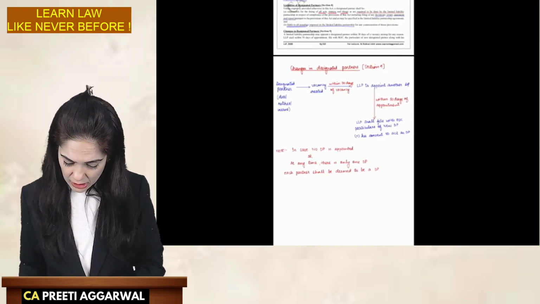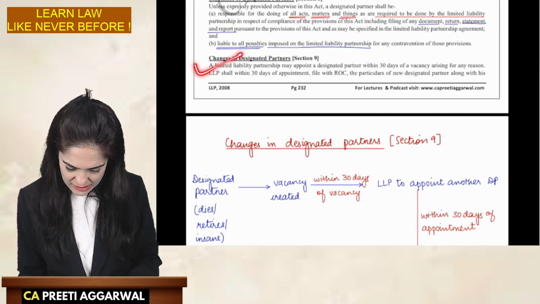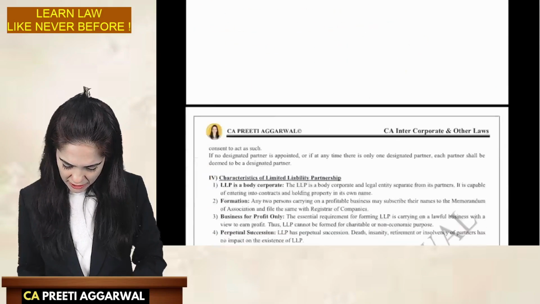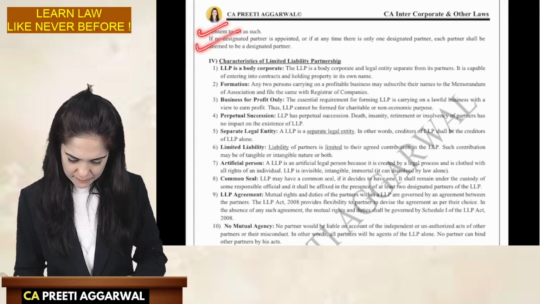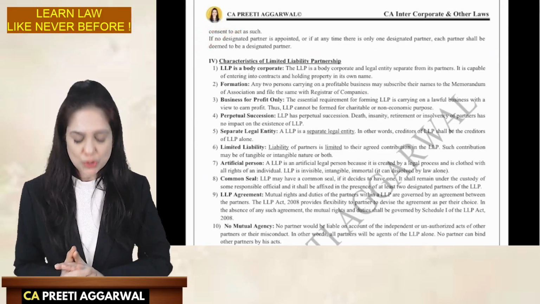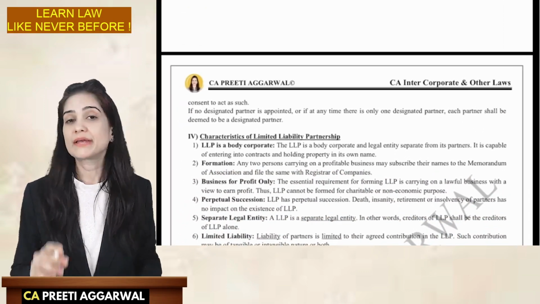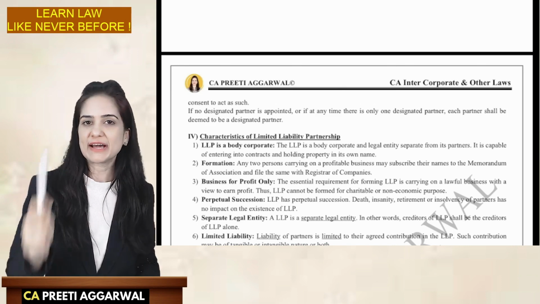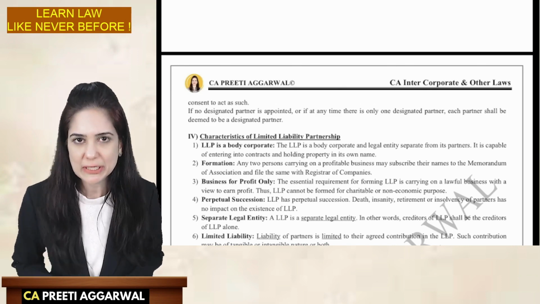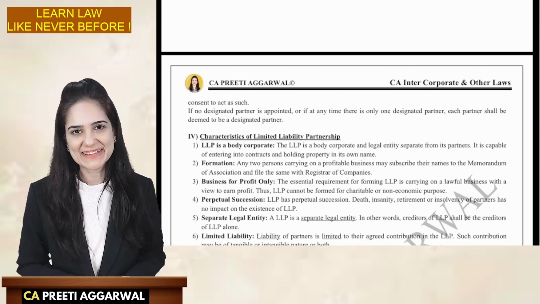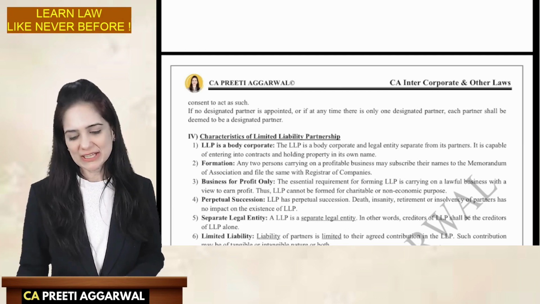Done. Very good. Now, whatever I have discussed is mentioned here. Each and every point is properly mentioned. Okay, students, with this we come to an end of designated partner. In my next session, I will revise partner and designated partner. You also revise till then, and then we will continue with the other concepts.